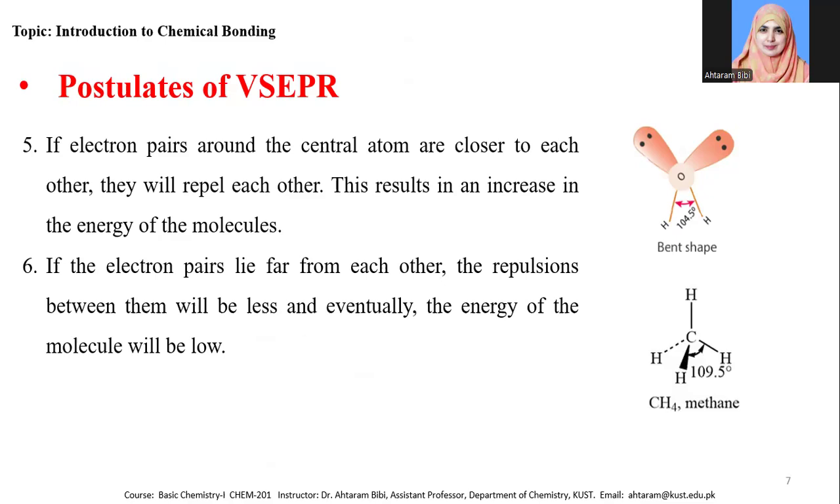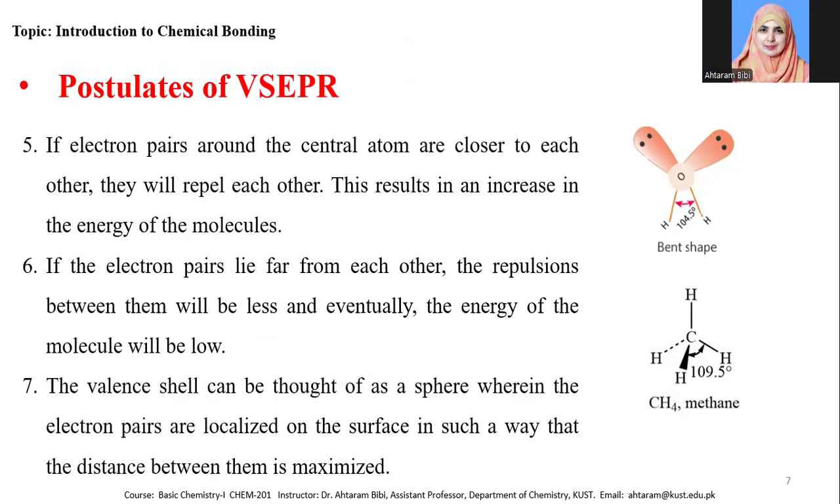For example, we can see the structure of the methane molecule. In this case, the repulsion is less as compared to the lone pair of electrons, and therefore this molecule has lower energy. The valence shell can be thought of as a sphere wherein the electron pairs are localized on the surface in such a way that the distance between them is maximized. So the bonded pairs of electrons and lone pairs of electrons will arrange themselves in such a way that the repulsion is minimized.